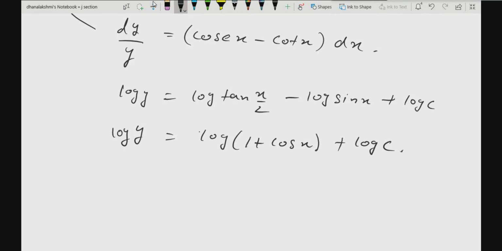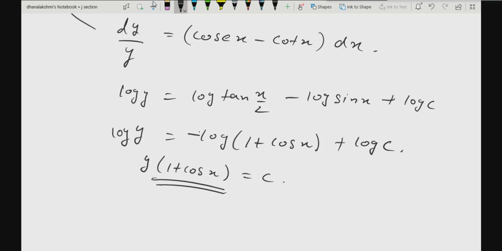Check yourself and tell me whether what I have written is correct or not. Or should I put a minus sign somewhere? Minus log of 1 plus cos x. Yes, minus log of 1 plus cos x. So this will be y into 1 plus cos x is equal to c. This is the solution for the first equation.